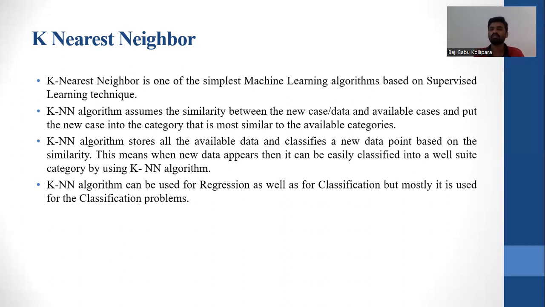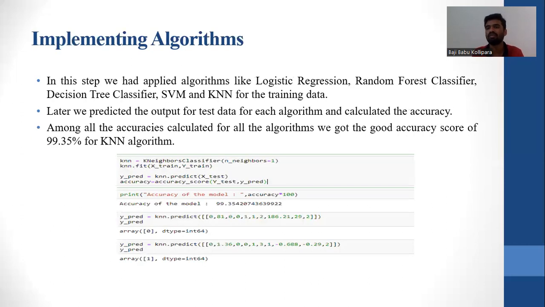And coming to the properties of the KNN algorithm, it is a lazy learning algorithm because it does not have any specialized training phase, and it uses all the data from the training set during classification.